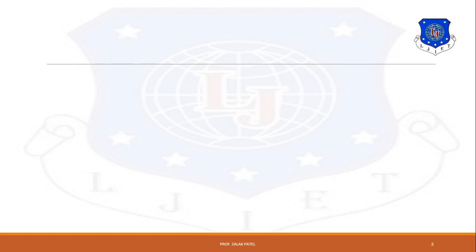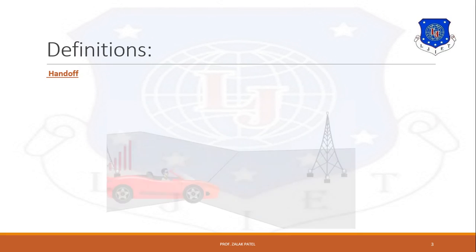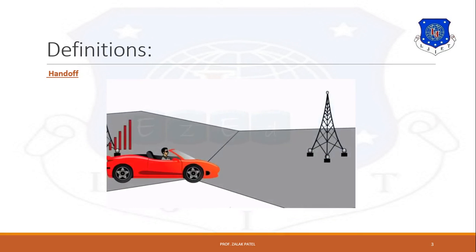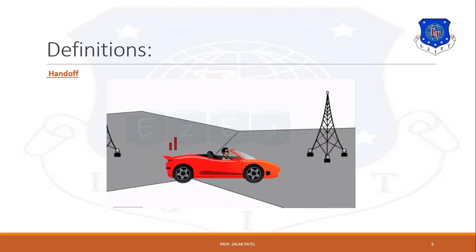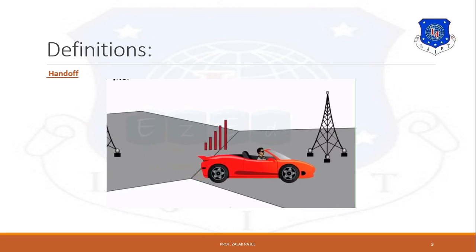The next definition of mobile communication is handoff. It is basically a process of transferring a mobile station from one channel or base station to another channel or base station. As you can see in this video, as the user crosses from one base station to another base station, the handoff occurs.